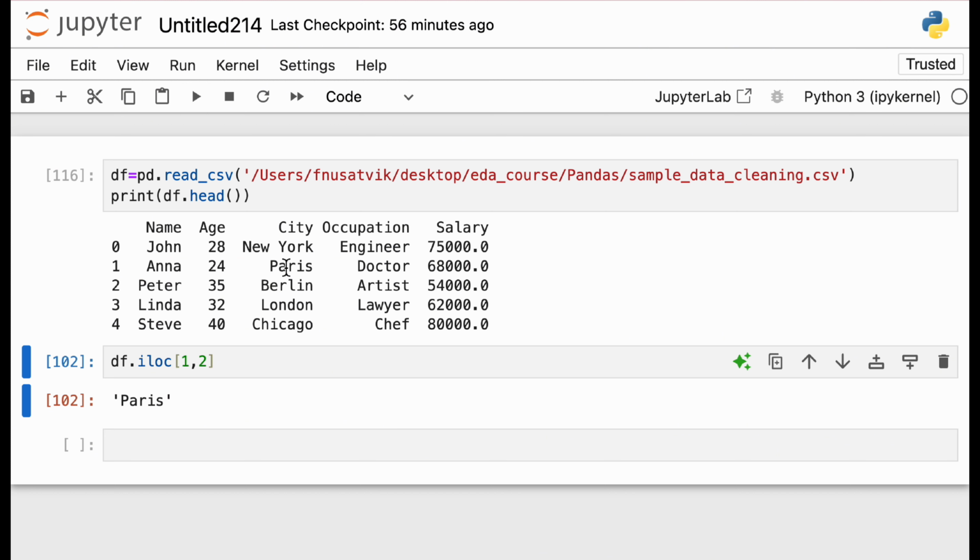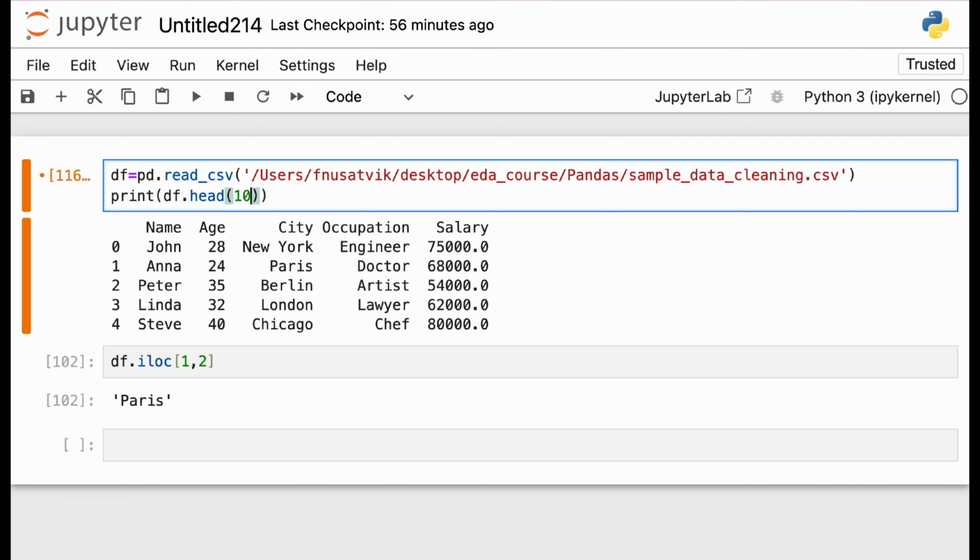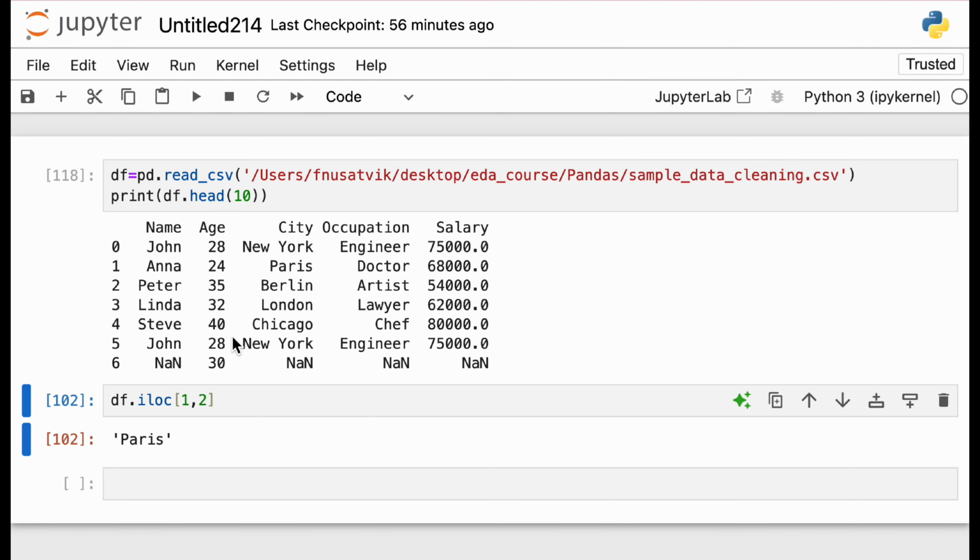And so let's print all the rows. If you see, my data set has a total of 7 rows, and this NaN means blank. These values are missing in my data set.